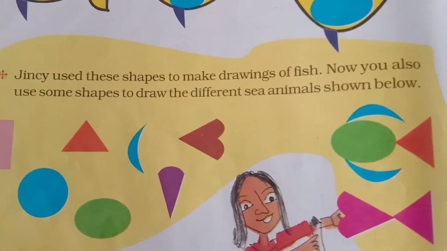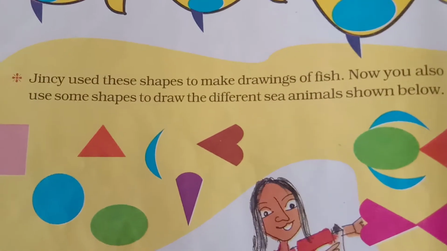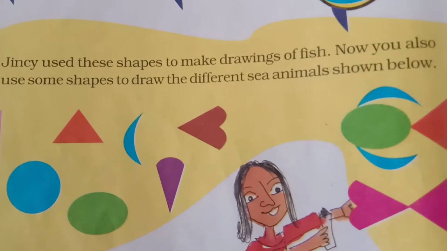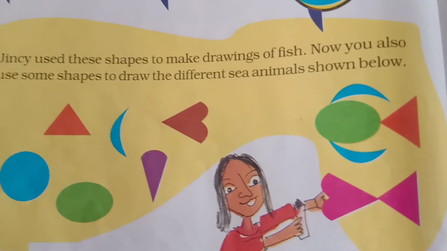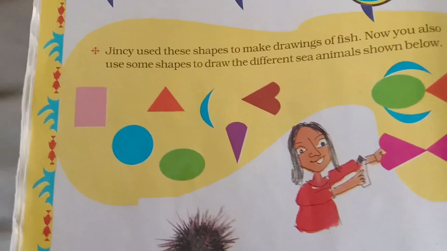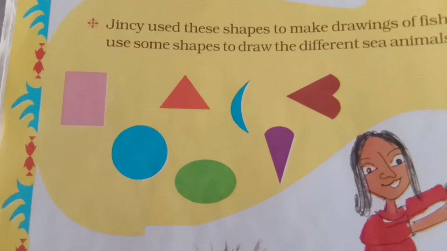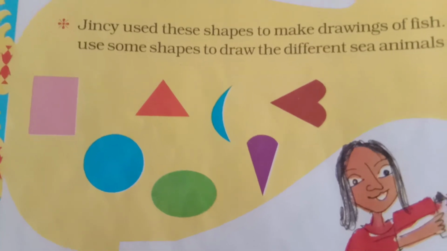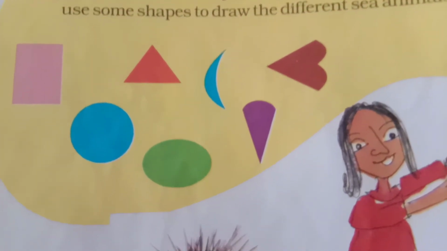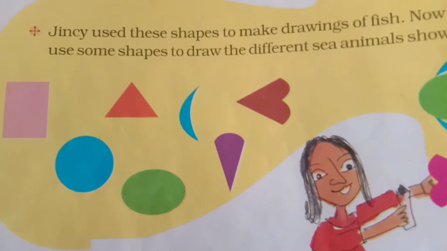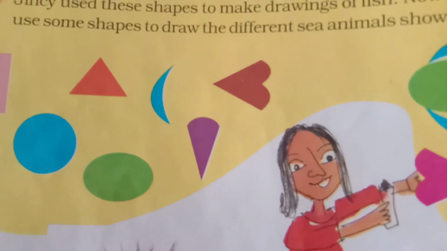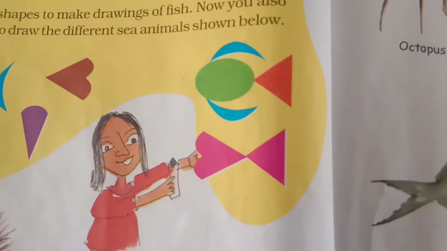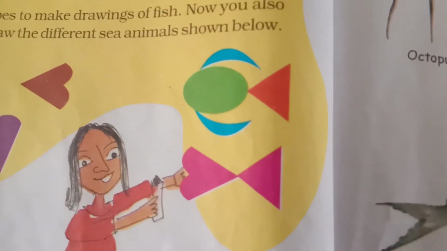Now here, Jinsey used these shapes to make drawings of fish. Now you also use some shapes to draw different sea animals shown below. So Jinsey, a student, used these shapes. You see these shapes made up of different colored papers, like a rectangle, a square, a triangle, a circle, an oval, that is an ellipse, a curve, a cone, and different designs. She used these shapes to draw different animals. You see here, a fish is there and one more sea animal like this.